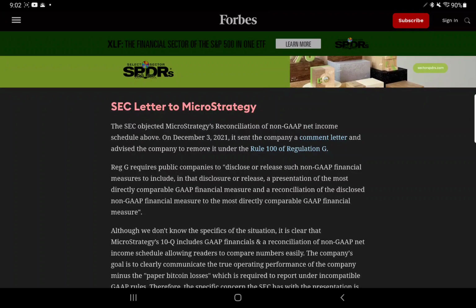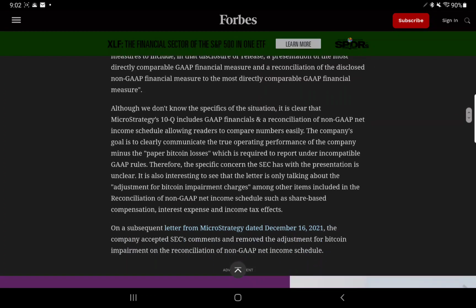So the SEC letter to MicroStrategy: the SEC objected to MicroStrategy's reconciliation of non-GAAP net income schedule above. On December 3rd, 2021, it sent the company a comment letter and advised the company to remove it under Rule 100 of Regulation G. Reg G requires public companies that disclose or release such non-GAAP financial measures to include in the disclosure release a presentation of the most directly comparable GAAP financial measure and a reconciliation of the disclosed non-GAAP financial measure to the most directly comparable GAAP financial measure.